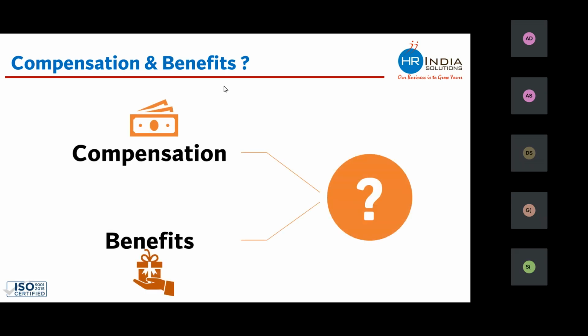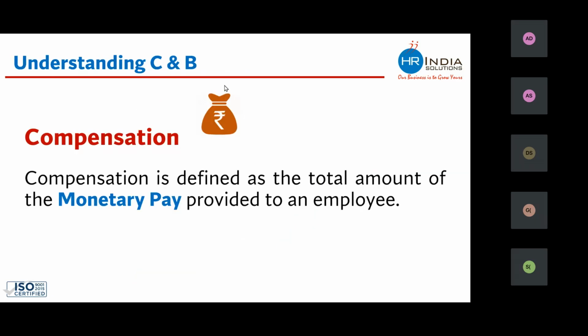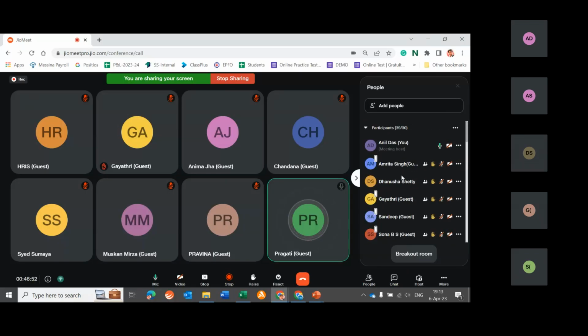So now let's try to understand what exactly is compensation and what are benefits. Compensation is defined as the total amount. Give me a moment.